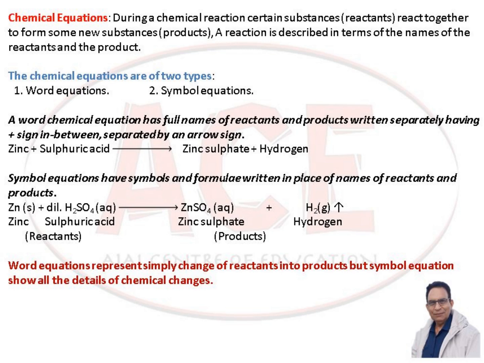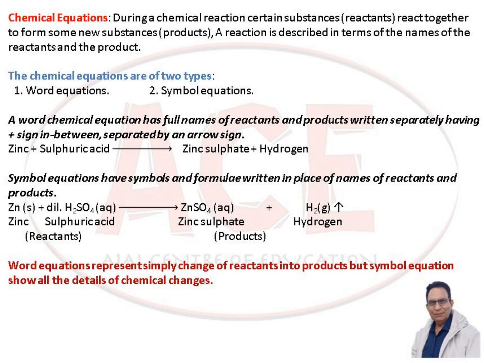A word chemical equation has full names of reactants and products written separately, having a plus sign in between, separated by an arrow sign. Zinc plus sulfuric acid gives zinc sulfate and hydrogen. So here the names of elements and compounds are written.